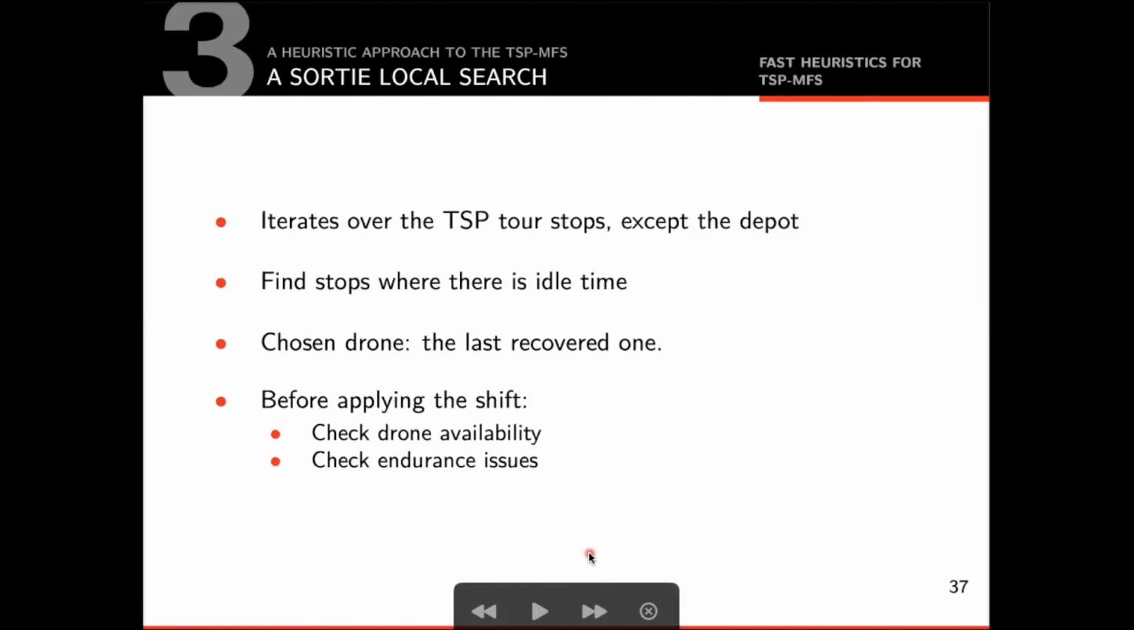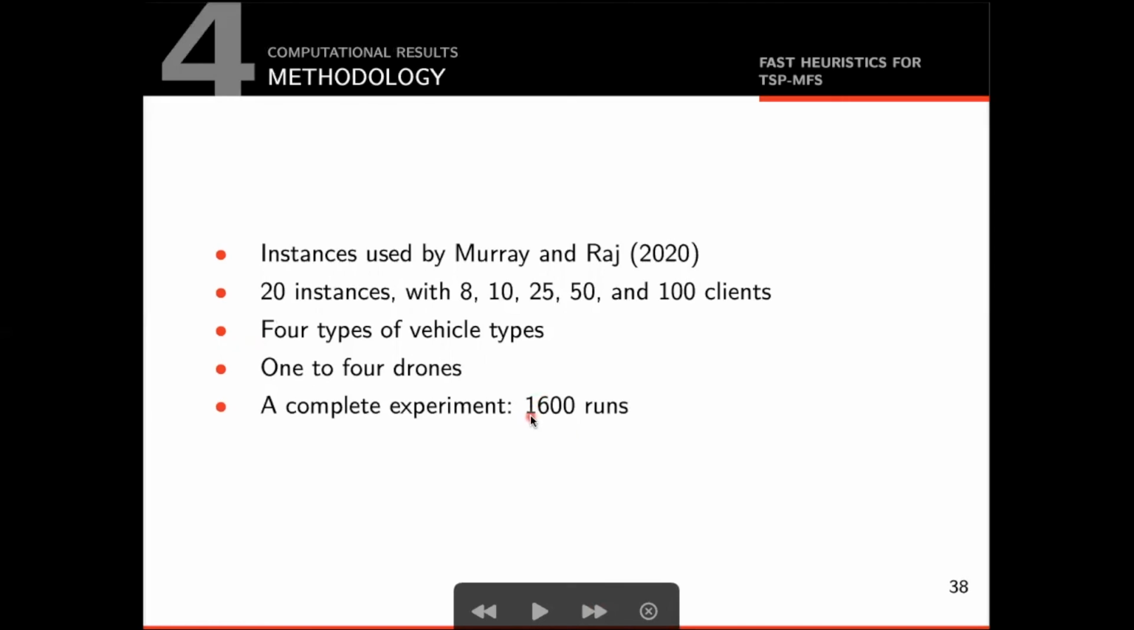After a complete iteration through the tour stops, we call the grid scheduler. If a better solution could be found, we go for another iteration. Otherwise, the best solution is returned. Well, this concludes the heuristic description. We will now talk about some computational results that assess the performance of this heuristic.